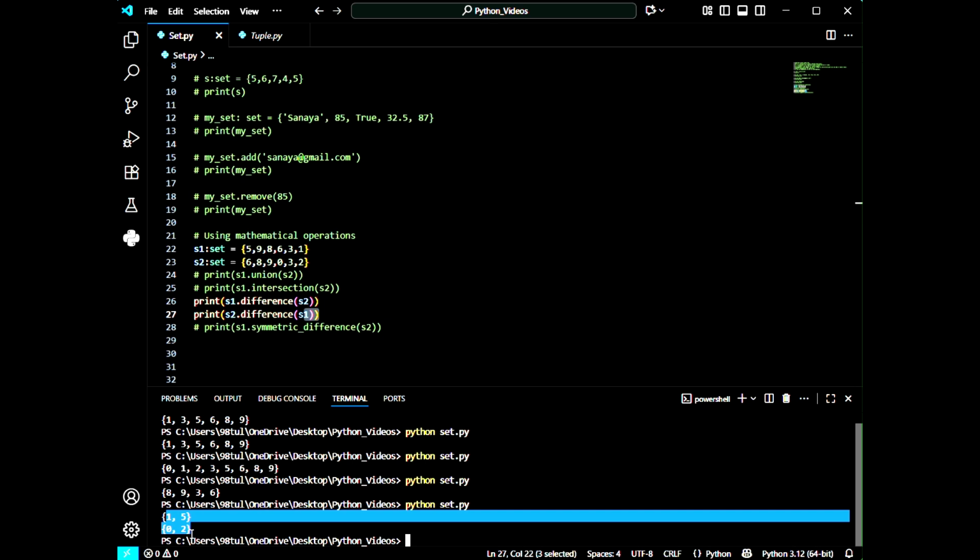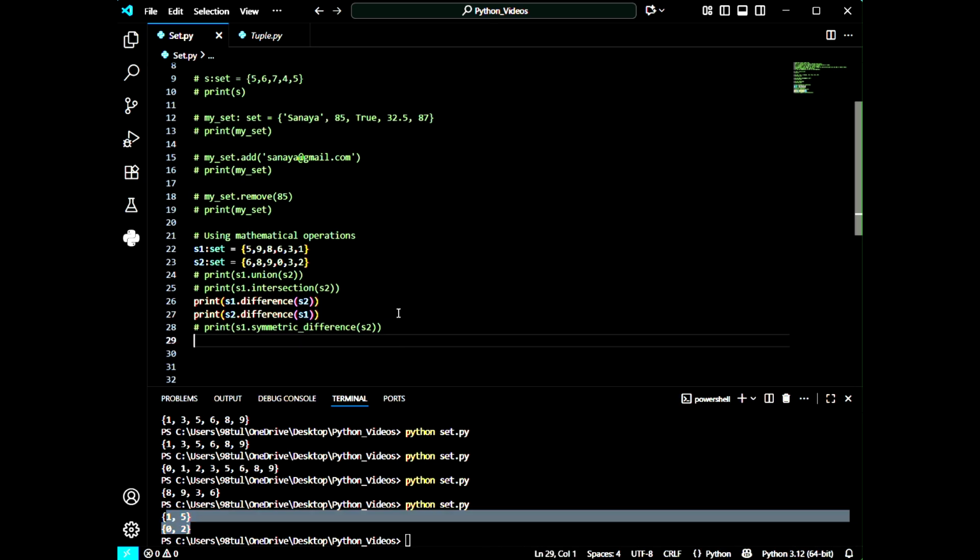But we can also see that in set 2 there are 2 and 0, which are not common, but we are not getting those elements while using the difference function, because I have already said that here I am using S1 difference S2, so it is giving me the elements left in S1. When I go to line 27, here I am using S2 difference S1, so it will return the elements left in set 2. That's why I got 0 and 2 as output. That means we can see that all elements are cancelled out, but 0 and 2 are left. That's why we got 0 and 2 as the output.